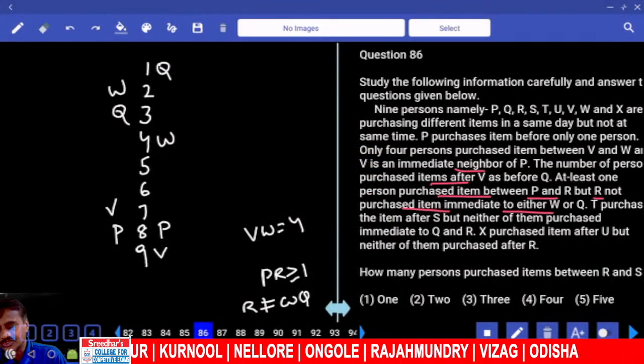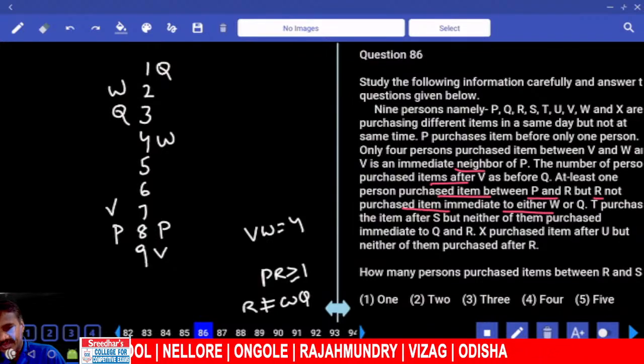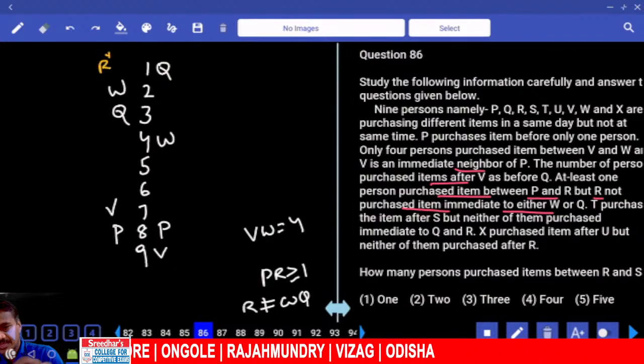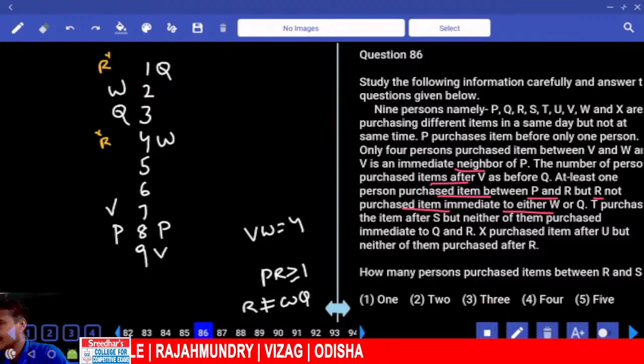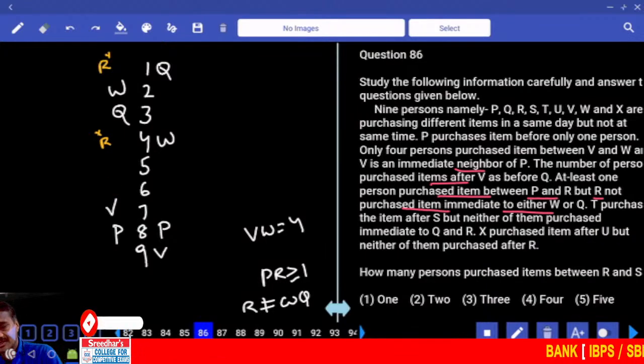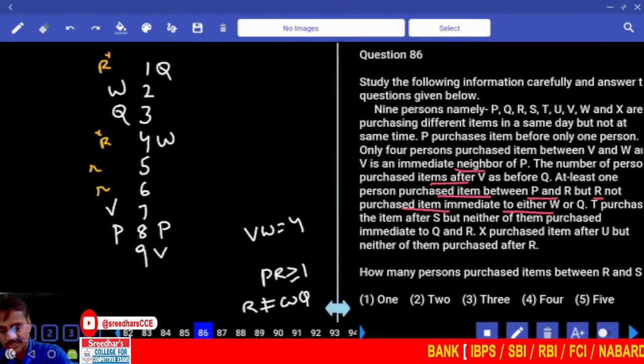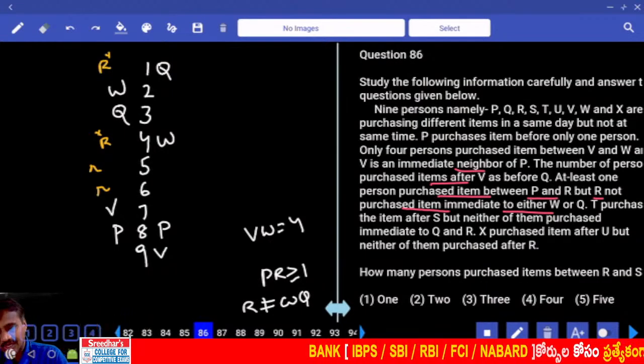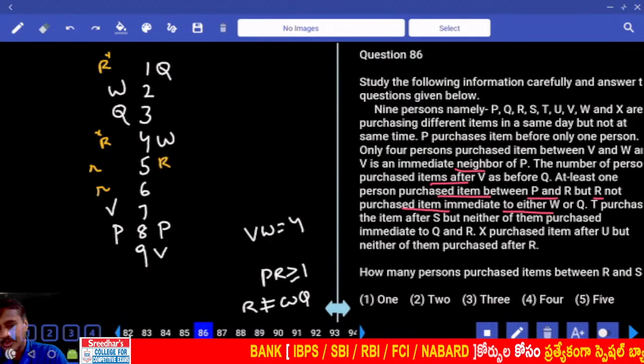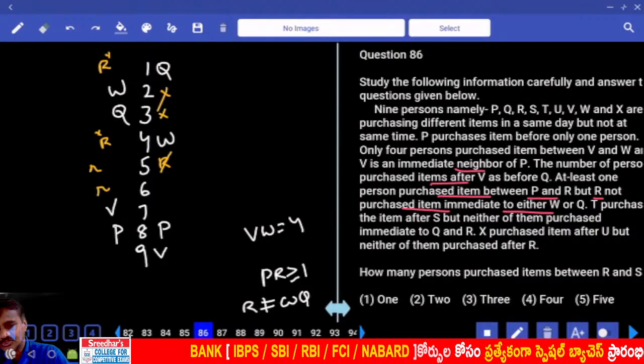R is not adjacent to P and Q, then R cannot be here, R cannot be here. Clear? Then can we have R at this place? R can be either here or here. 2 possibilities. And at least one person between P and R, hence R is here. Is it possible? No. R here is ruled out.